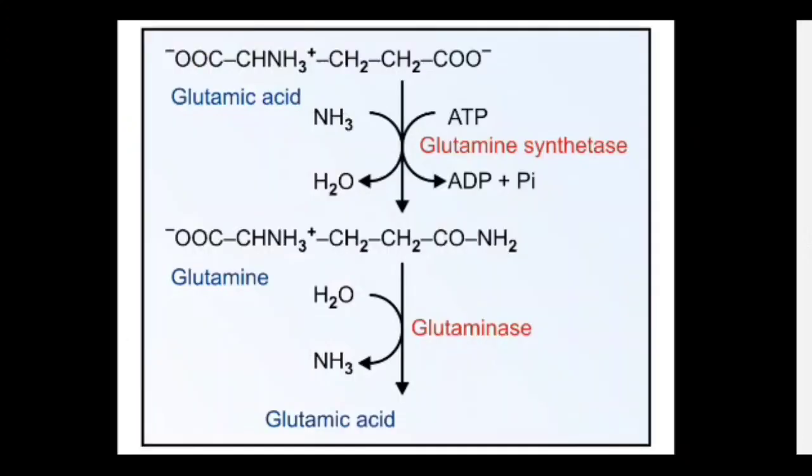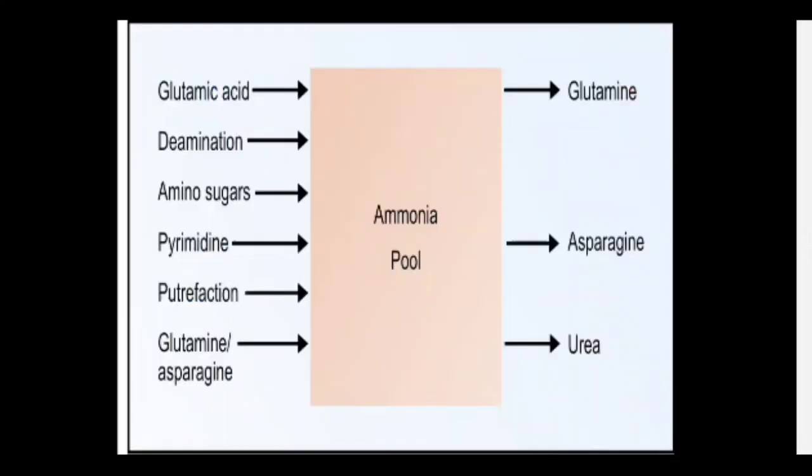Here you can see glutamic acid converted into glutamine, and the glutaminase enzyme converts glutamine back into glutamic acid. Here you can see glutamic acid, deamination, amino sugar, pyrimidine, putrefaction. Here is the ammonia pool, and it is converted into glutamine, asparagine, and at last urea, the urea cycle.